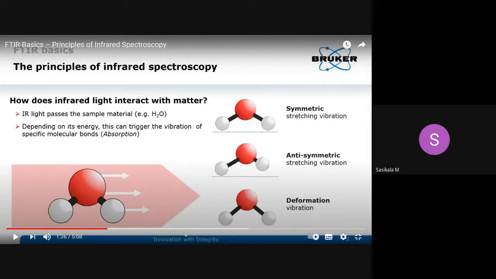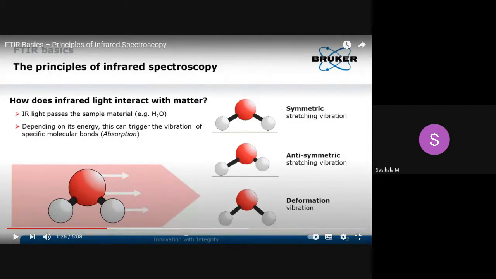These are the types of vibrational changes that occur when an infrared radiation interacts with matter. What are the two kinds of vibrational changes that occur in the molecule? Stretching and bending. Now let's see the types of stretching. In this slide itself the types of stretching are shown. One is symmetric stretching, another one is asymmetric stretching. Anti-symmetric we will not call, we will call it asymmetric.